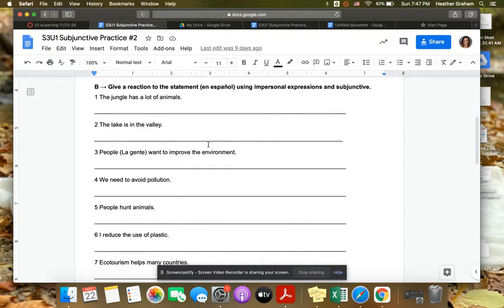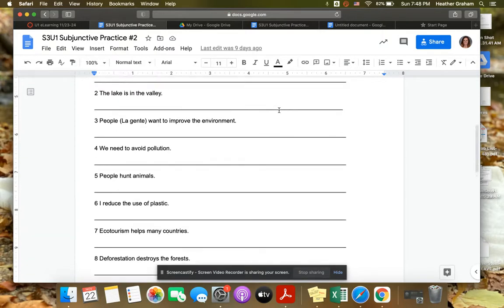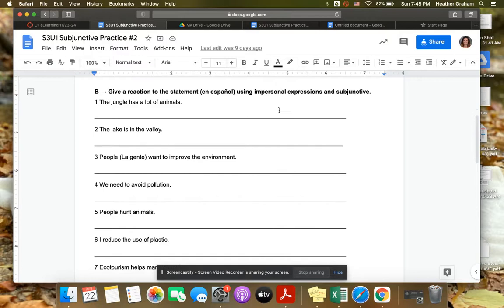That is it. So it says, give a reaction to the statement using a personal expression. You can also use one of our other ones like me alegro or deseo or quiero or any of those. Anything on that salmon chart, that is our subjunctive trigger chart, you are welcome to use. So that is it. Part B, worth 8 points. Each is worth a point. Make sure that you're doing it correctly.